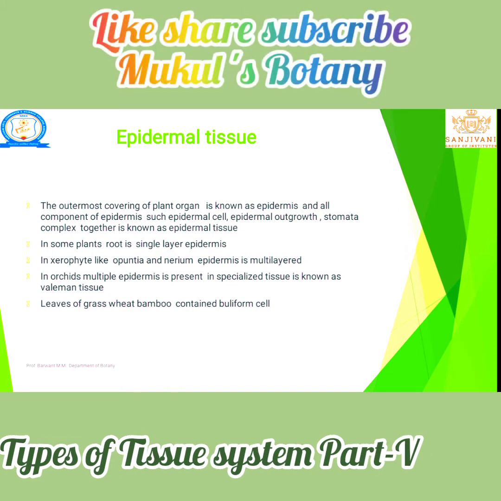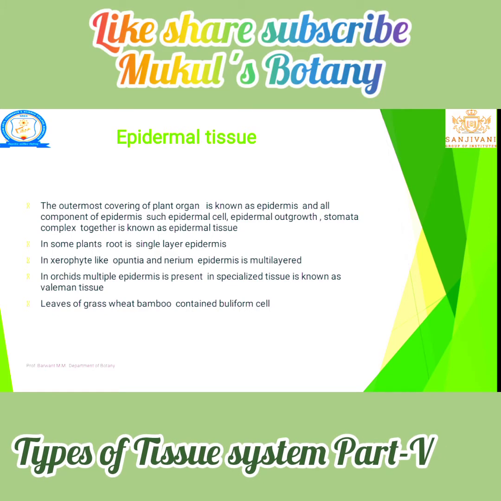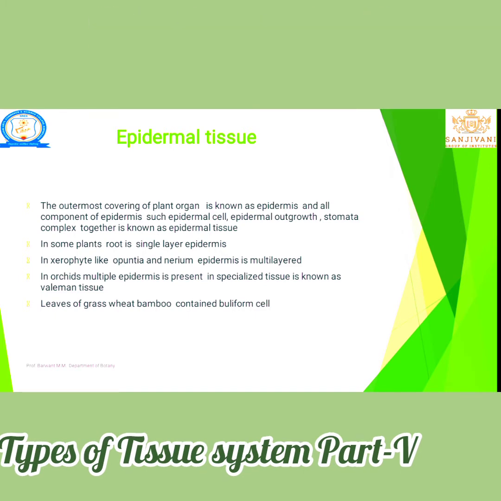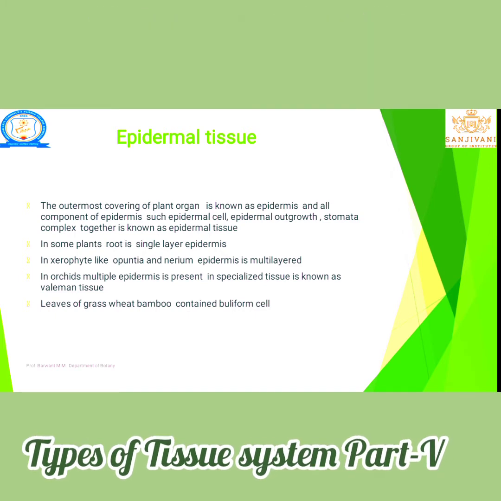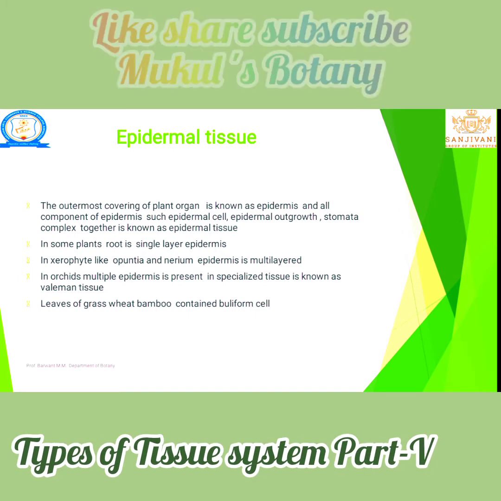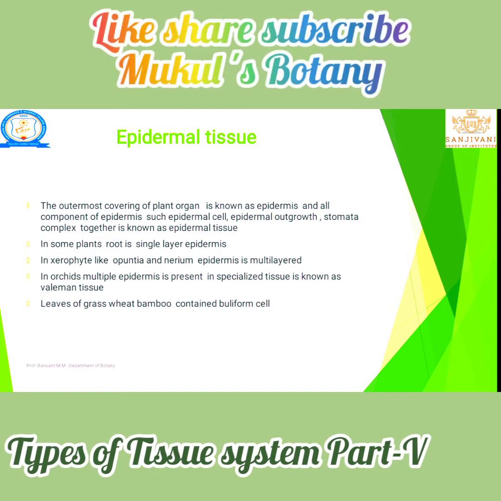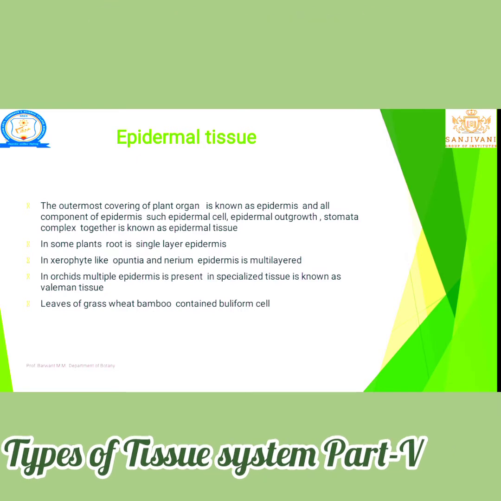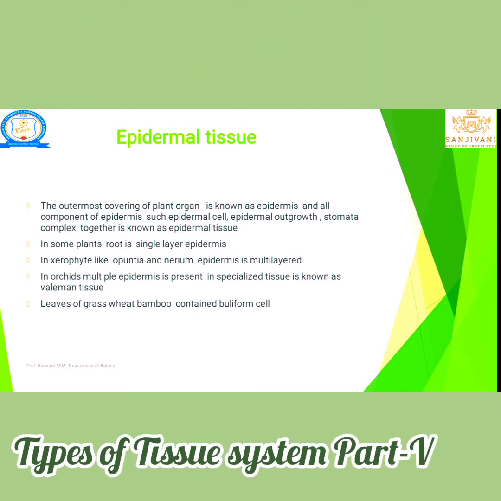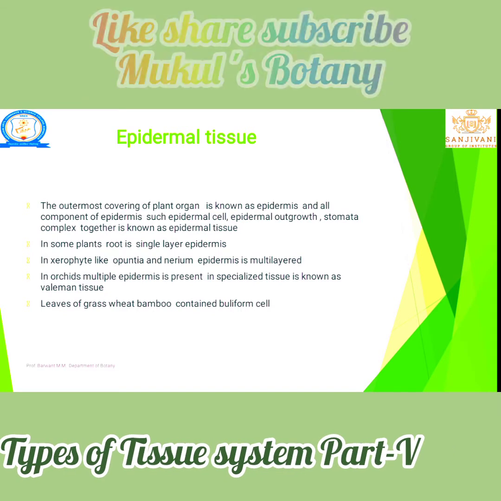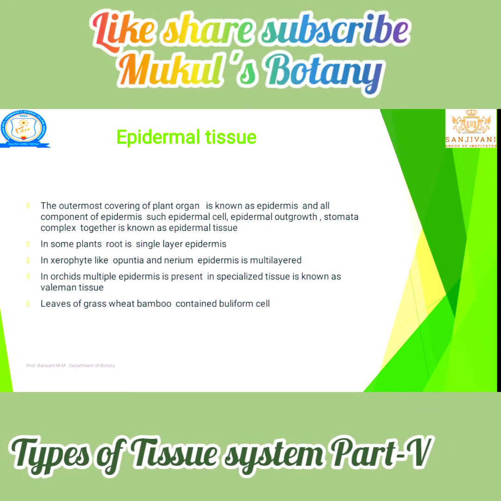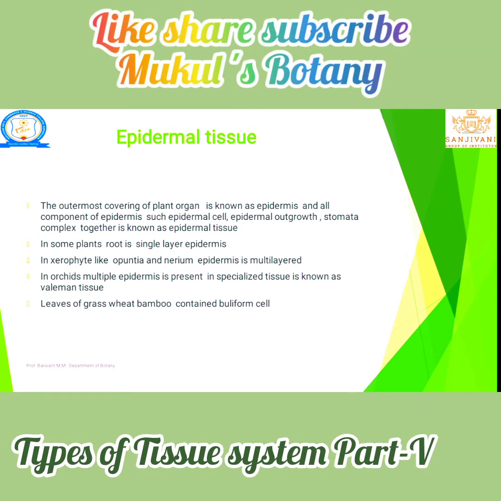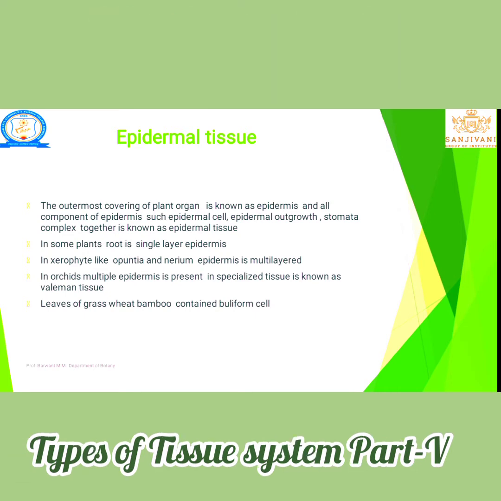In orchids, there is a multiple epidermis due to a specialized tissue known as velamen tissue. We see orchids in different types of hotels. Some plants are used as showpieces but do not grow in soil. They grow on pipes and wires. Such plants are known as orchids, and they produce beautiful flowers.